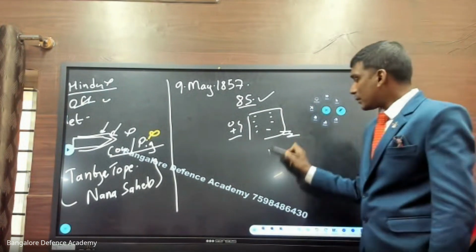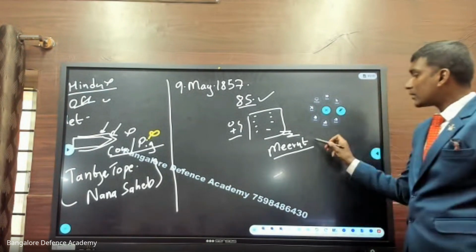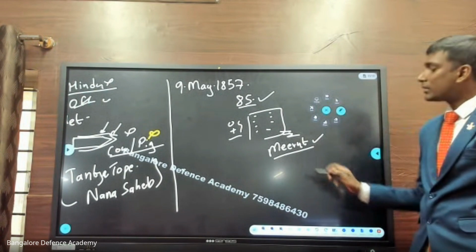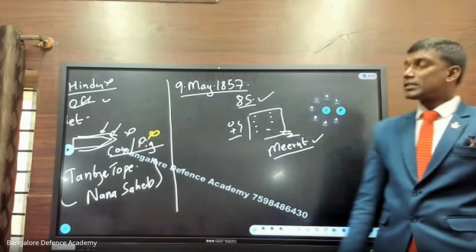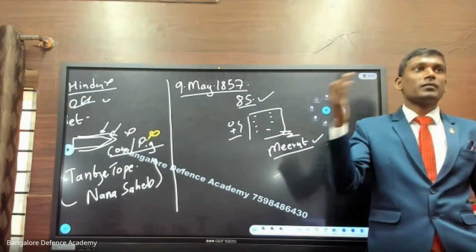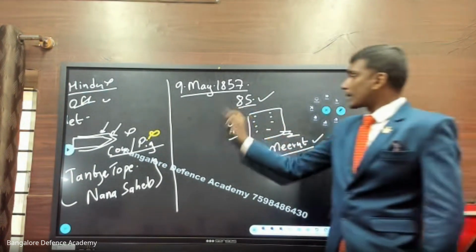And this incident happened in a place called Meerut. Where is this happening? Meerut. Meerut is in Uttar Pradesh. So now, 9th of May 1857. This incident changes the course of history and changes the struggle of Indian freedom struggles. Got it? Okay, now look at this.